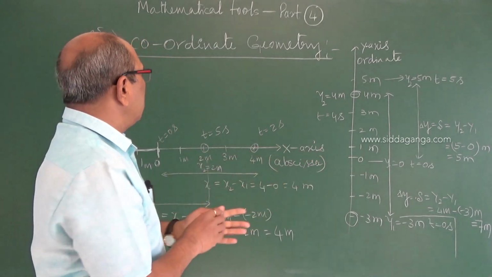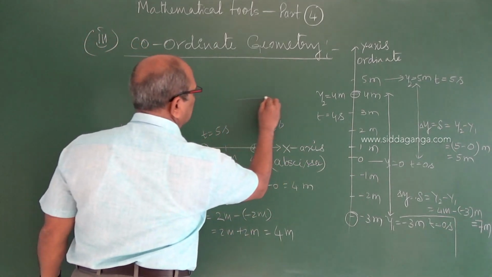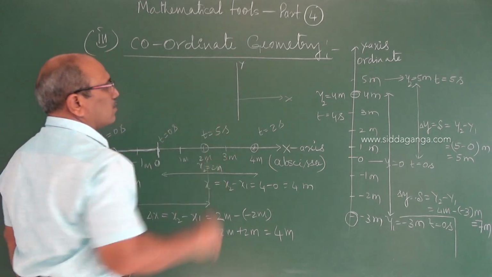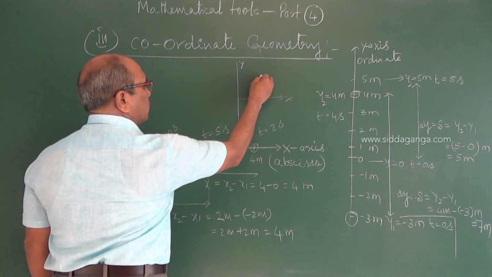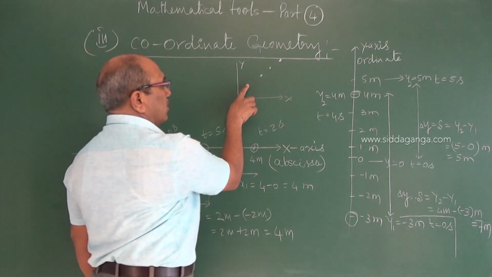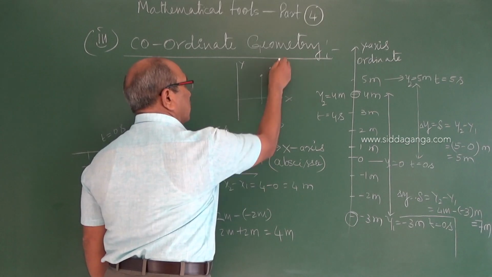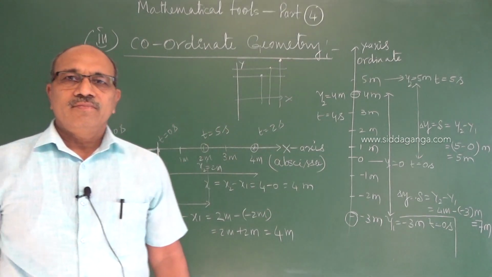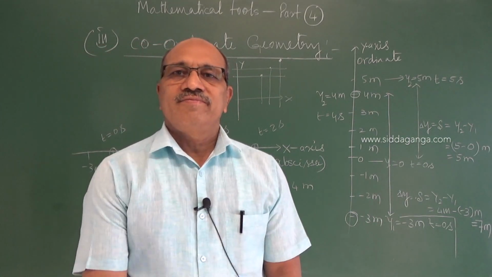Let us think, if I take this as the x-axis and this as the y-axis, the particle seems to be moving like this. Every time it is not only along x or along y, x and y both are varying. How to locate this?